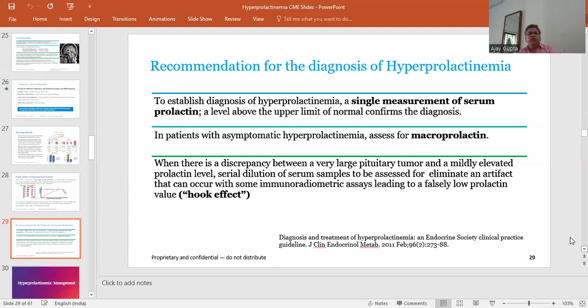To establish the diagnosis of hyperprolactinemia, a single measurement of serum prolactin above the upper limit of the normal range usually confirms the diagnosis. In patients with asymptomatic hyperprolactinemia, assess for the macroprolactin level. When there is a discrepancy between a very large pituitary tumor and a mildly elevated prolactin level, a serial dilution of the serum sample should be assessed to eliminate the artifact that may sometimes occur with the immunoradiometric assay, leading to falsely low prolactin levels, which we have seen with the hook effect. So the hook effect can be avoided with serial dilution of the serum.